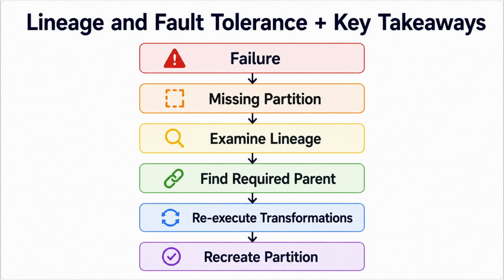The major advantage is that Spark avoids the constant cost of replicating every intermediate dataset. The trade-off is that very long lineage can make recovery expensive, and that's why checkpointing becomes useful when lineage grows too large. So if you remember just one sentence from this entire section, remember this. Lineage is Spark's recipe for recreating lost data.